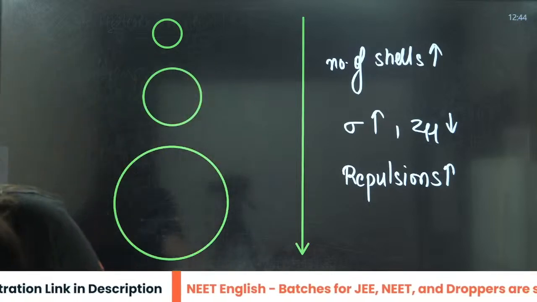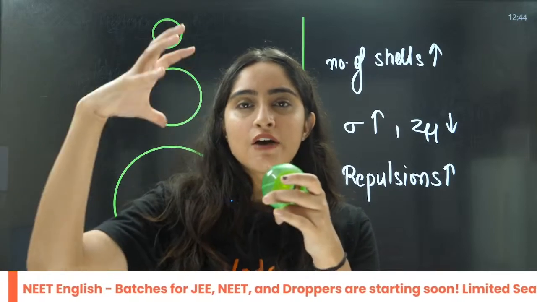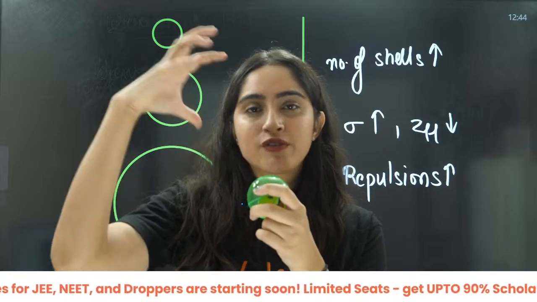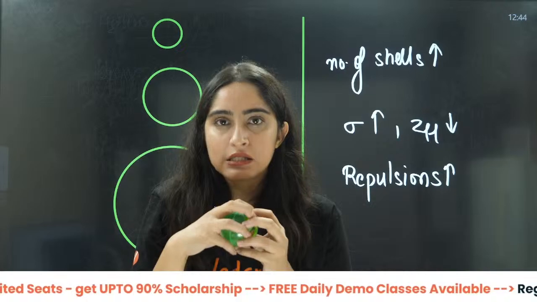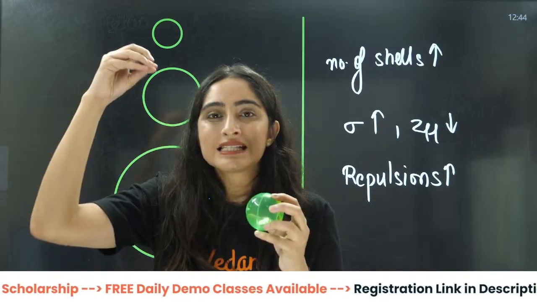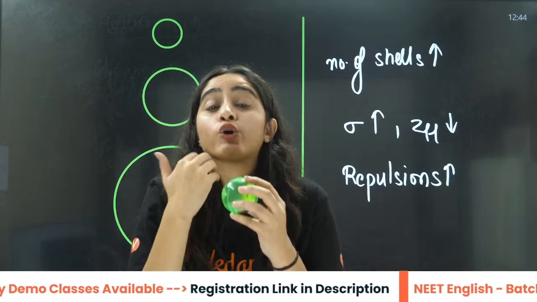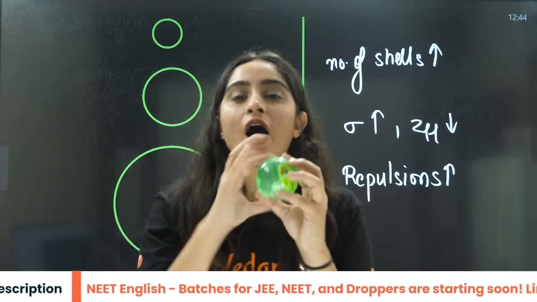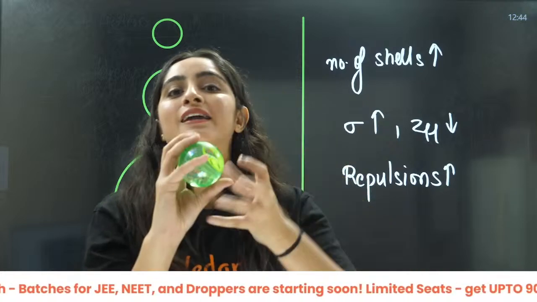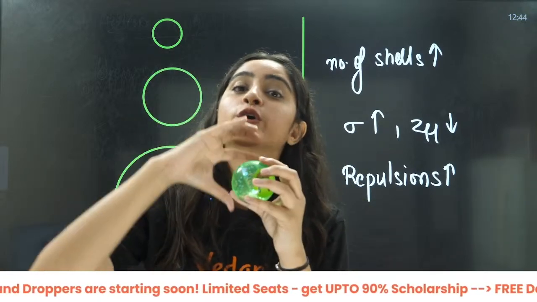I told you yesterday that you have this atom. When there is the penetration effect, because of that the electron will come closer to the nucleus. There will be penetration, and they will be almost very close to the nucleus. That is the reason they will make a very dense cloud of electrons over that nucleus, and that is why they are going to shield.